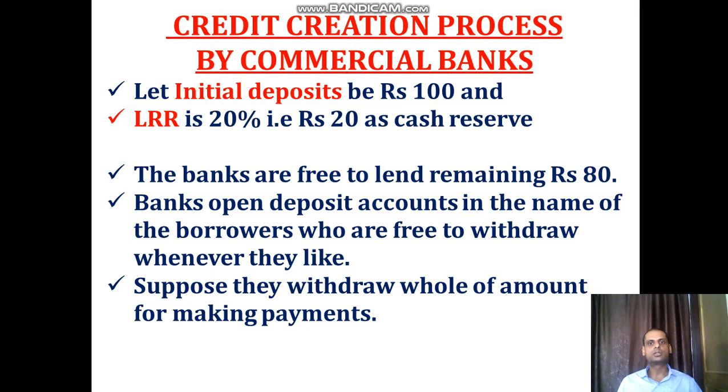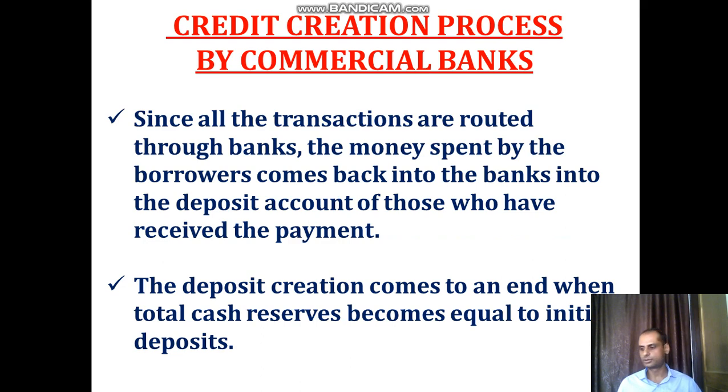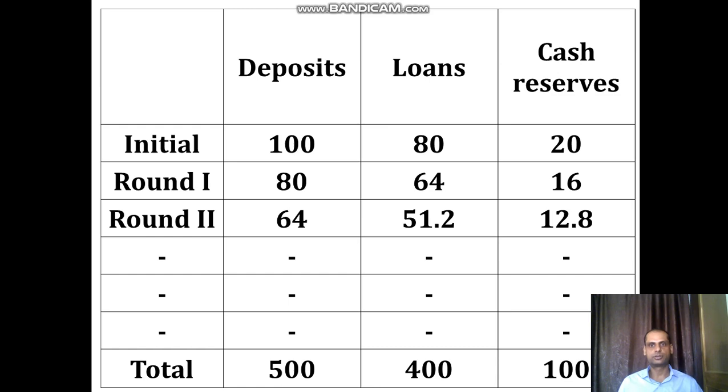Banks open deposit accounts in the name of the borrowers, who are free to withdraw whenever they like. They can withdraw this rupees 80. Suppose they withdraw the whole amount for making payment. Suppose the whole amount of rupees 80 is withdrawn by the borrowers. Then what exactly happens? Since all the transactions are routed through banks, the money spent by the borrowers comes back into the banks, into the deposit account of those who have received the payment. We can understand this by this process.